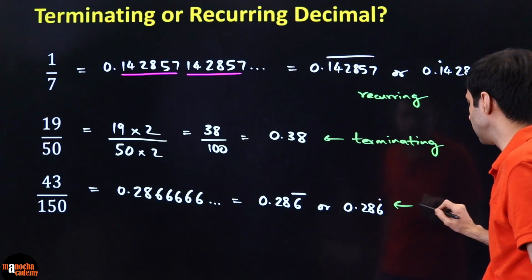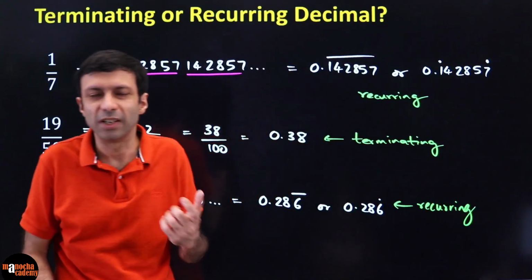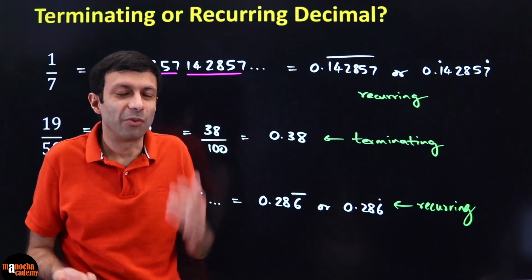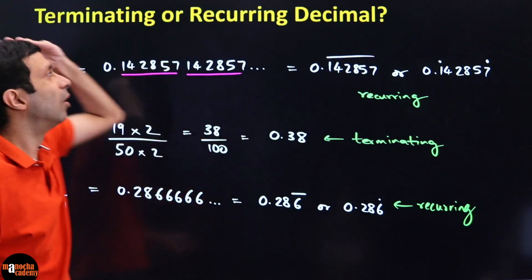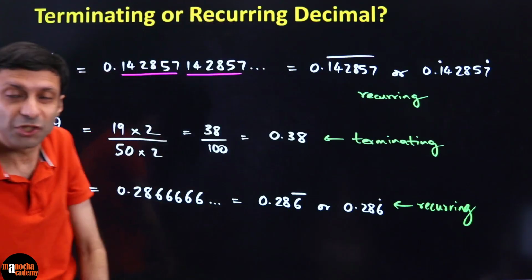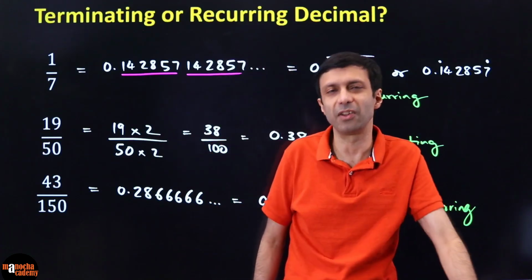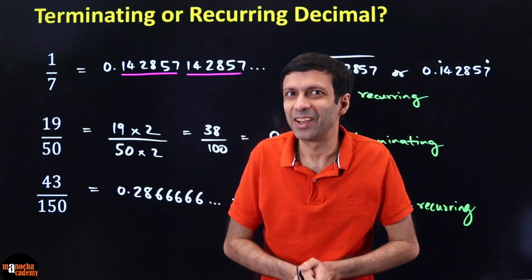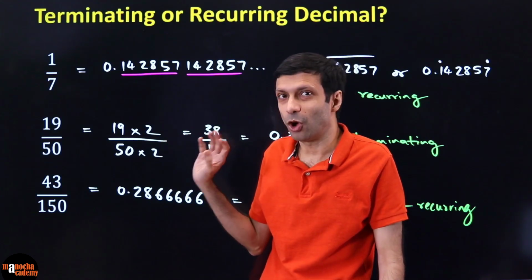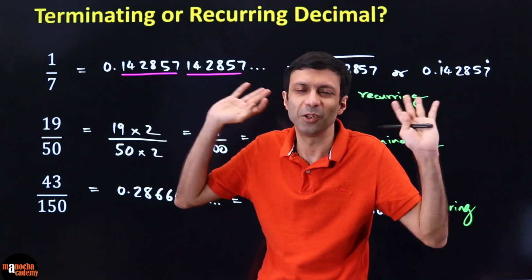Do all of you agree with these answers? But this is time consuming, right? We are having to do division. Is there some magic trick where I can give the answer of terminating or recurring even without division? Is there some magic trick? The answer is yes. It is a very simple trick. What is the trick? You just have to look at the denominator of the fraction, not the numerator.